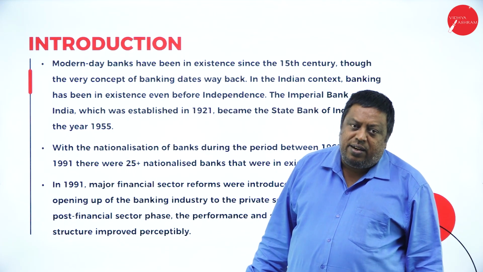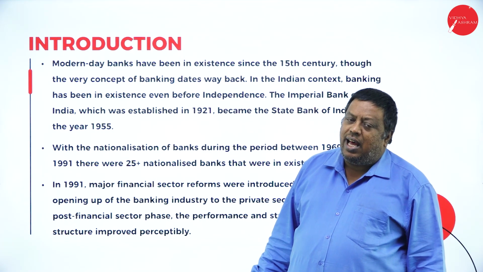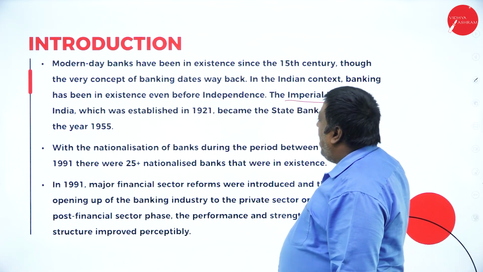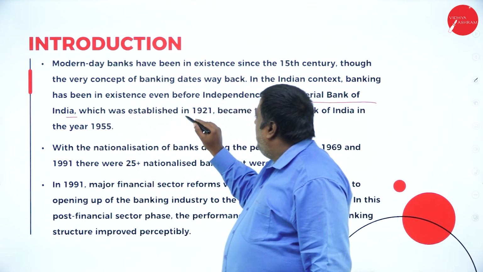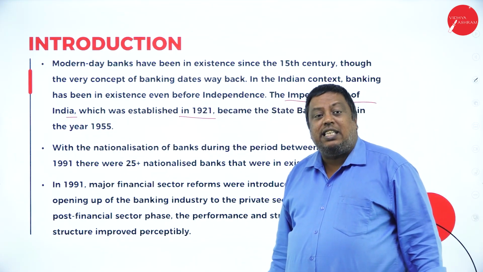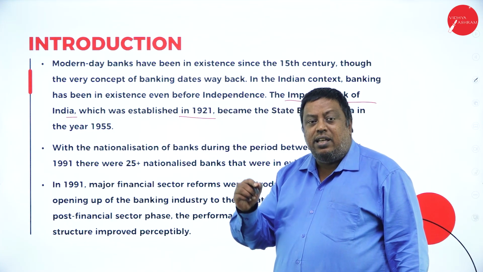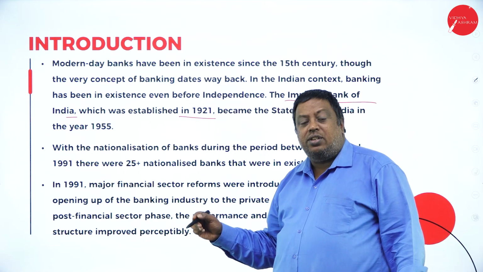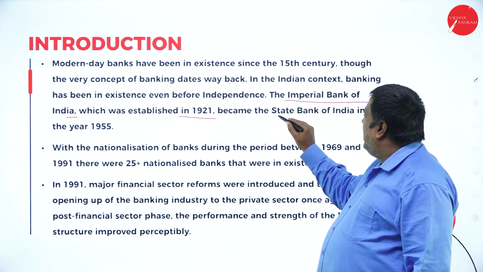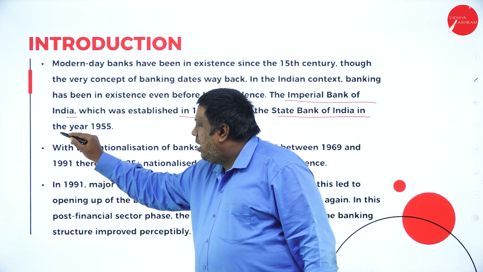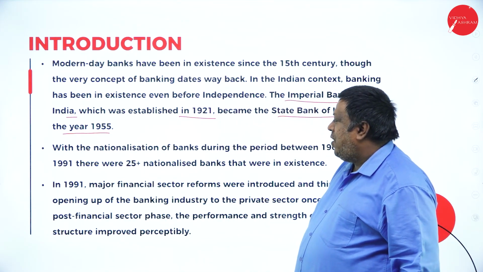In our country, we had a bank called Imperial Bank of India, which was established in 1921. Imperial Bank was established in 1921 and now it is called State Bank of India after 1955.